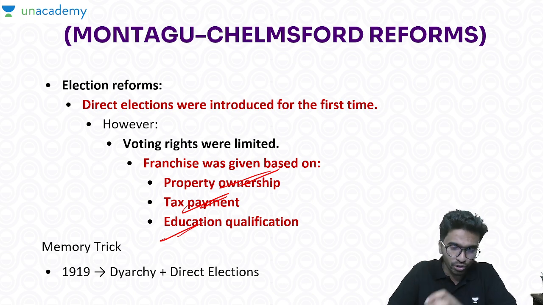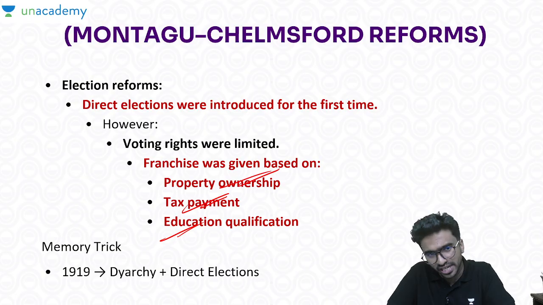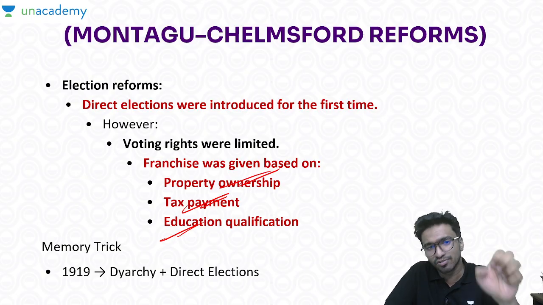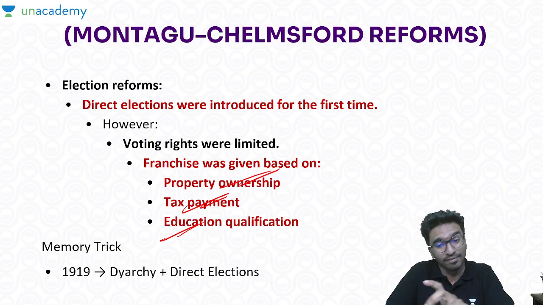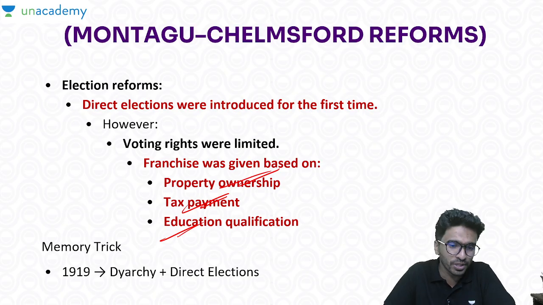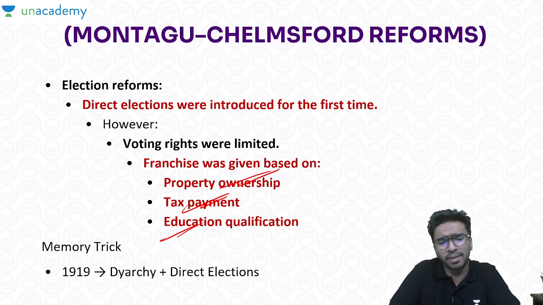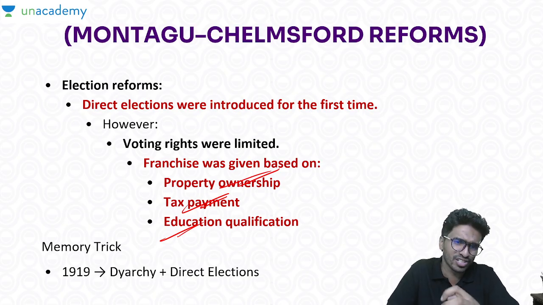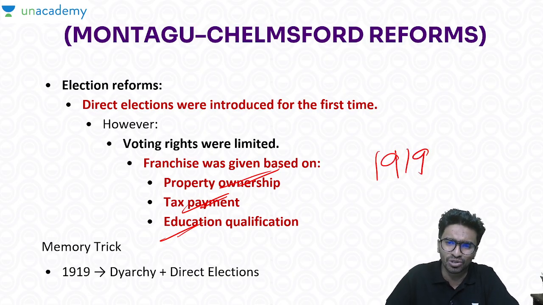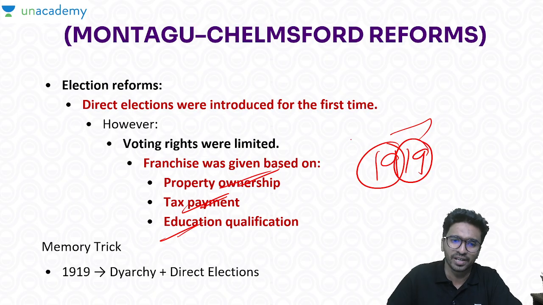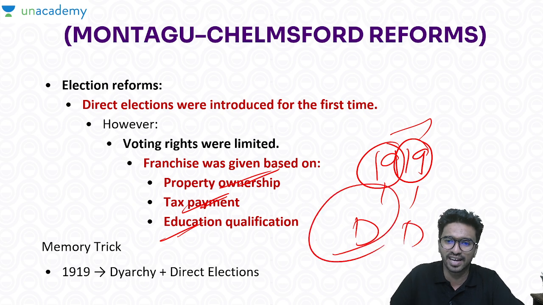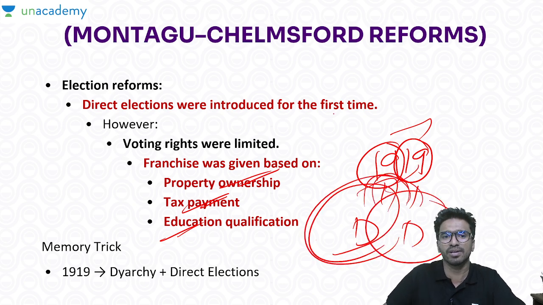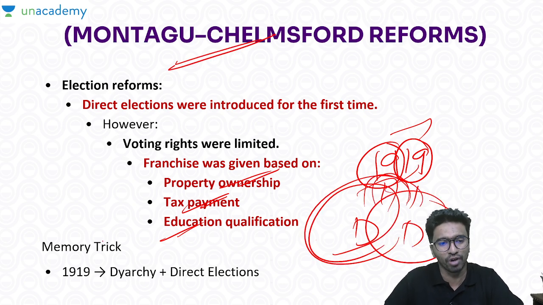So the Montagu-Chelmsford reforms, yes, introduced direct elections for the first time, but the franchise was very limited. Those who have some property ownership, those who pay tax, and as per educational qualification only, these were given. So what you can remember is 1919. 19 is getting repeated, right? That's what I gave as a memory trick: 1919 DD. One is diarchy, one is direct elections. These two things were brought in the Montagu-Chelmsford reforms.